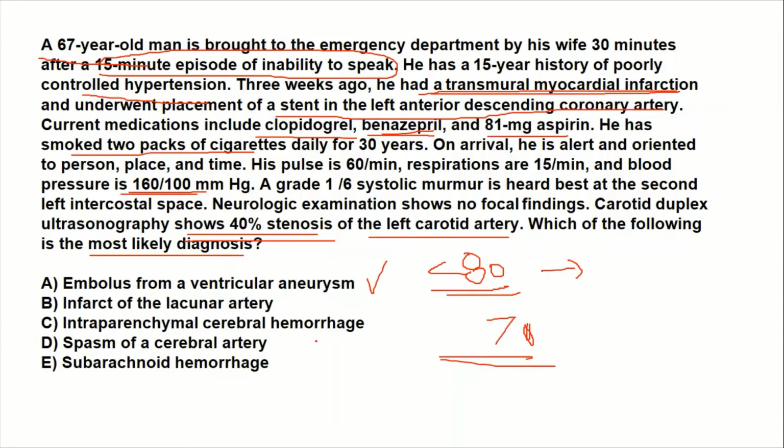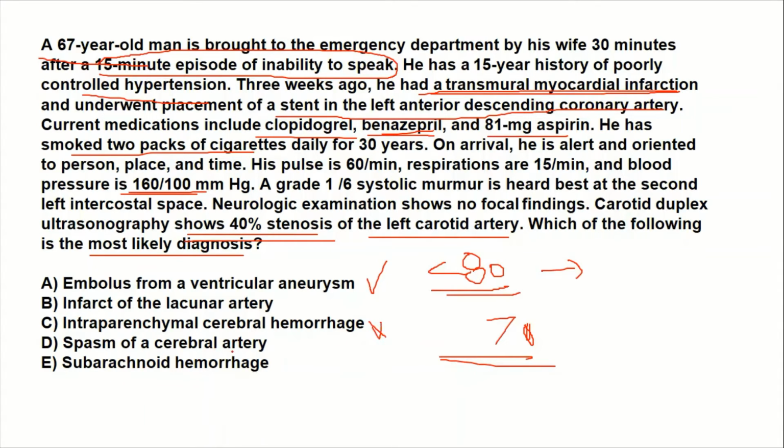It is going to cause some focal neurological findings such as contralateral hemiplegia, hemiparesis, loss of consciousness, and it is not going to reverse. Rather, the patient is just going to have altered mental status, rather than, as this patient is having, a very alert and fully oriented state of mind. So this is not the likely diagnosis here.